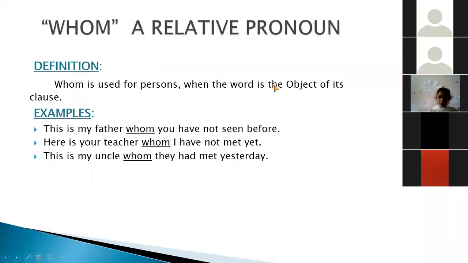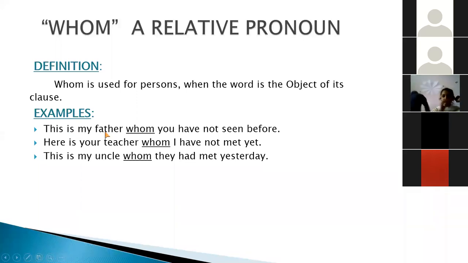Now we come to our next relative pronoun. It is whom. Whom is used for persons when the word is the object of its clause. Here again a clause has been given. It means a verb is present in the second part of the sentence, and whom is used to show the relation of the object. That is, the person is used as an object here.